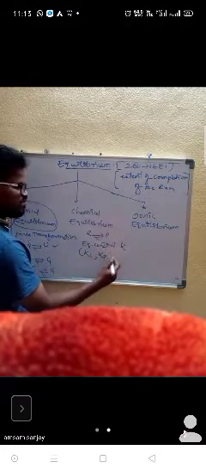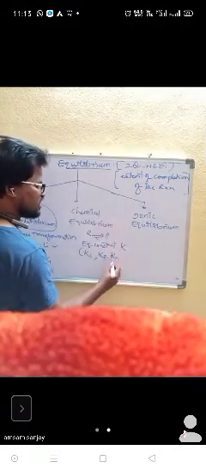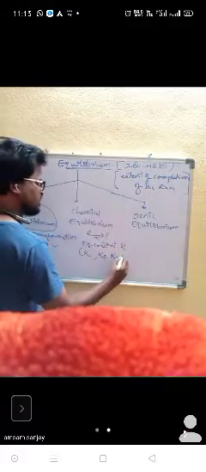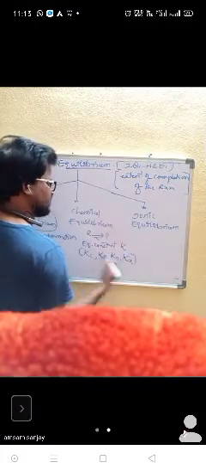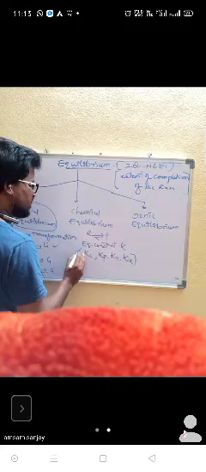If I know the number of moles of reactant and product, that is the equilibrium constant in terms of number of moles. If I know the mole fraction of reactant and product, that is Kx. It means the equilibrium constant in terms of concentration is Kc, in terms of pressure is Kp, in terms of number of moles Kn, in terms of mole fraction Kx. These all we need to learn.